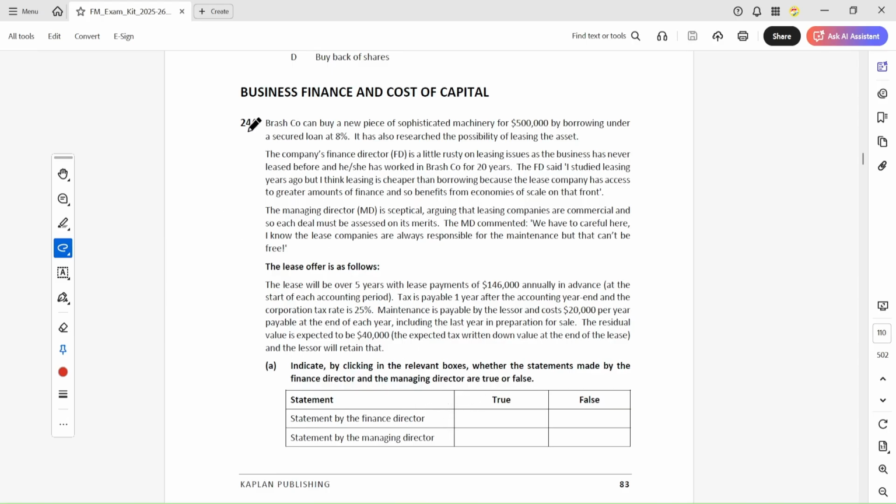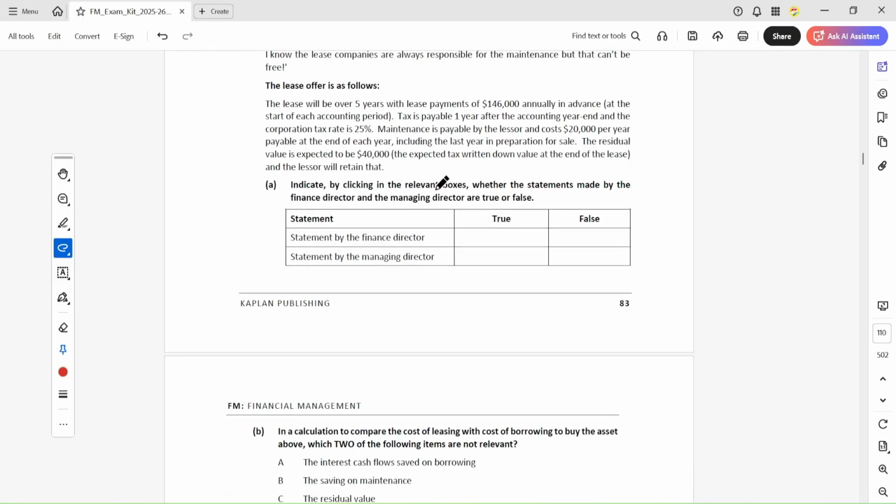Okay, so the first is the Brass company, which is considering a new buy with borrowing under a secured loan, and this company has a leasing issue. So this question is related to lease versus buy, which is relevant to investment appraisal. So we will leave this here and do it later when we solve the investment appraisal question. This is not relevant to business finance and cost of capital, so we move on to the next question.